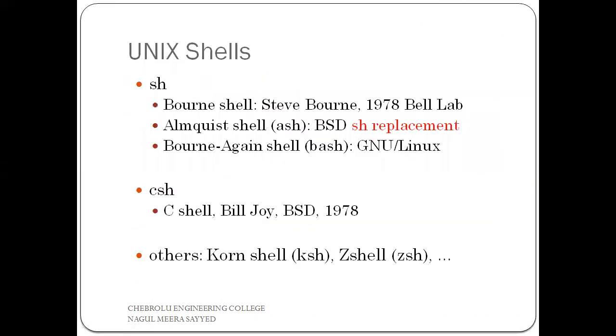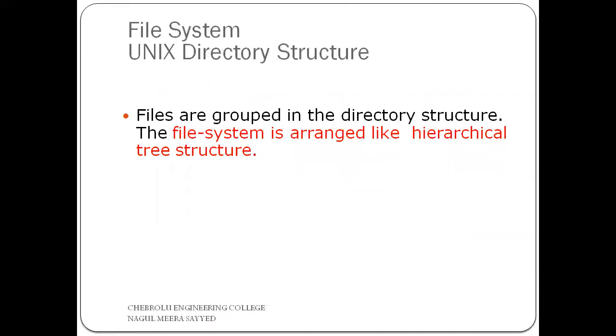Now coming to our file system. What is the meaning of file system? I already told you that a Unix operating system looks like a file and directory structure. Coming to our Windows operating system, it looks like a drive structure, such as the C drive. But the Unix operating system completely looks like a file and directory structure. What is the meaning of this? These files are organized in a hierarchical structure and stored in directories. A directory is nothing but a folder.